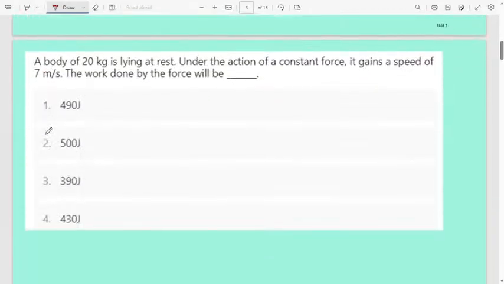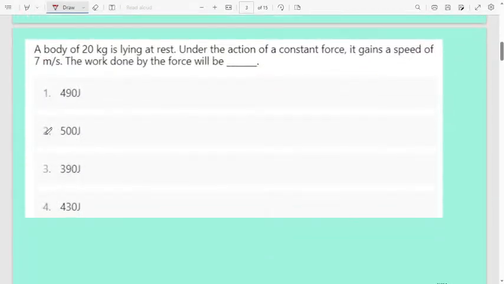Next one, easy question that one. Second question: a body of mass 20 kg is lying at rest. The body will be at rest, and under the action of a constant force it gains a speed of 7 meter per second. What will be the work done by the force?